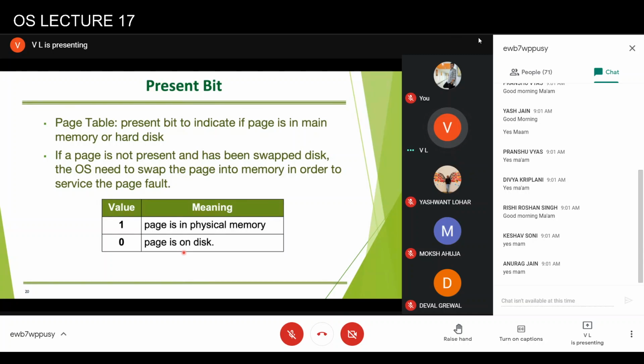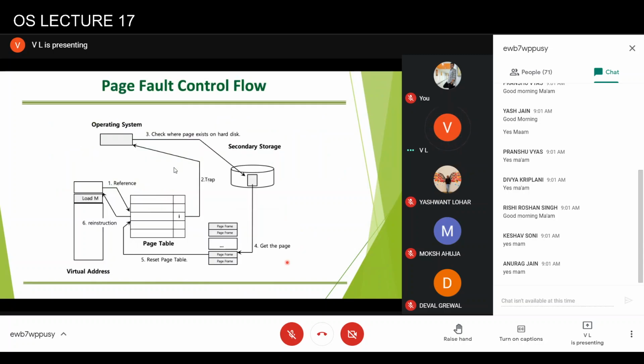And now the significance of the present bit becomes important. If the present bit is set to 1, then the page is in the physical memory, otherwise it is on the disk. Instead of a page frame number, it could be a location or index into the disk swap area. So now page fault control will also change accordingly.